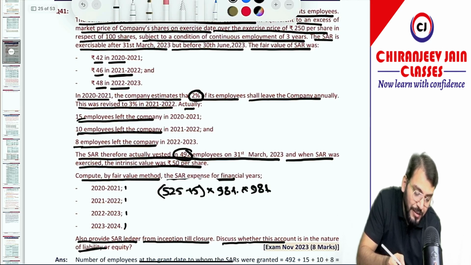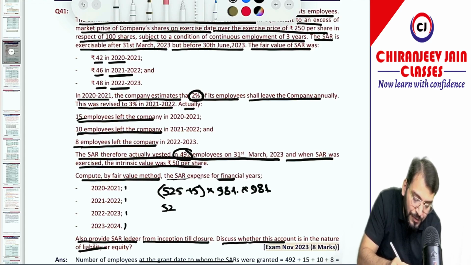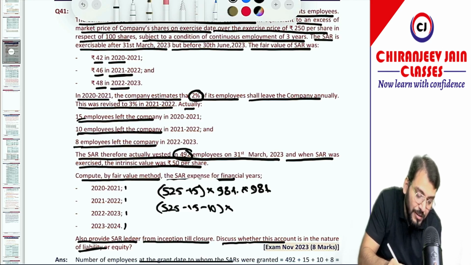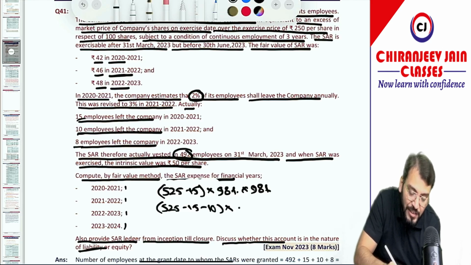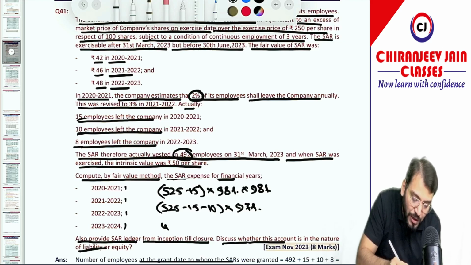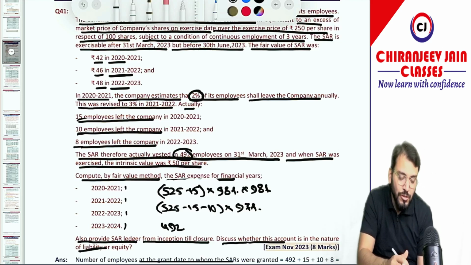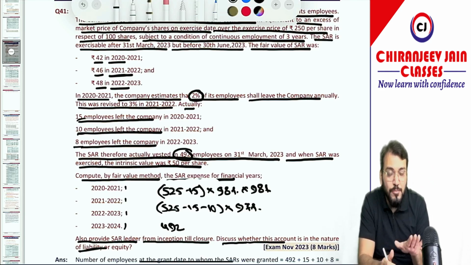Understood? Similarly, for the second year we'll take 525 minus 15 and minus 10 into what? Now 3% is the annual departure rate estimated, so we'll take 97% for the third year, and for the last year we'll take the actual number of employees, that is 492 employees. Understood? So this will be the calculation. Now this assumption will prevail.